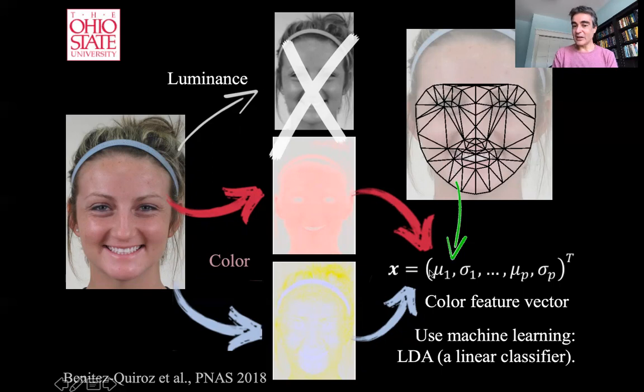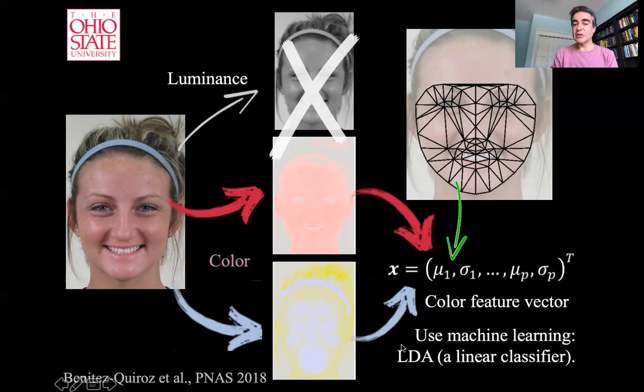And then from each of these areas, we extract some statistics of these two color channels, right? So for example, you can compute the mean and the standard deviation of each of the pixels in that region for this channel, and then for this other channel, and that gives you a feature vector, the color feature vector that we can compute.